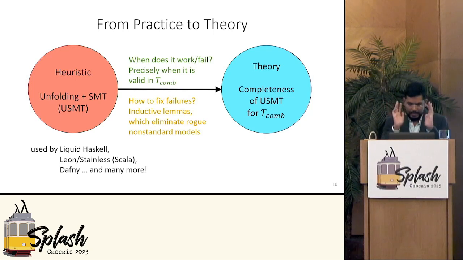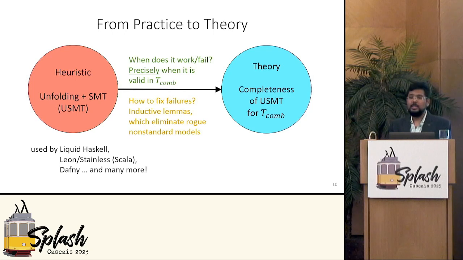This is actually an incredibly hard problem, right? It's incomplete, and so when people design heuristics, they know they can't prove everything. They're not thinking about completeness, but we find, surprisingly, that this heuristic is in fact complete, not for the real logic, but for a reasonable abstraction of it. And of course, the way to fix failures is to use inductive lemmas, which eliminate the rogue non-standard models.